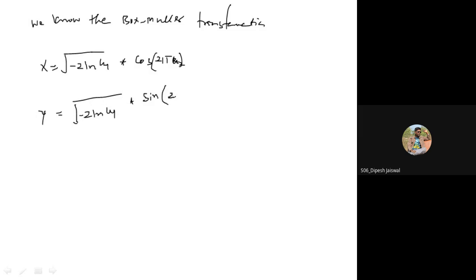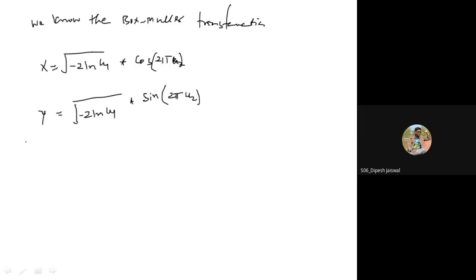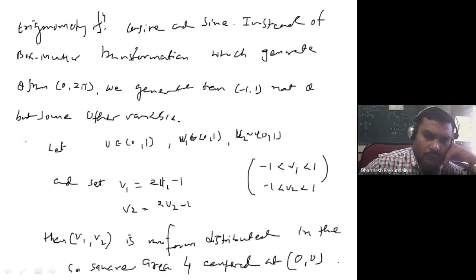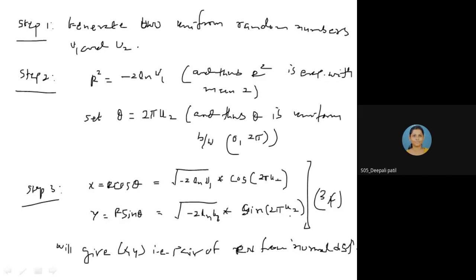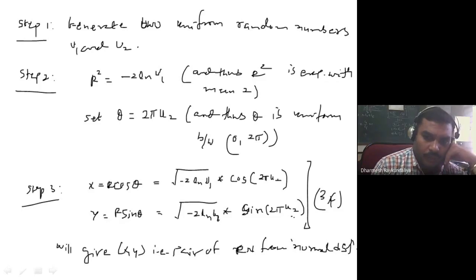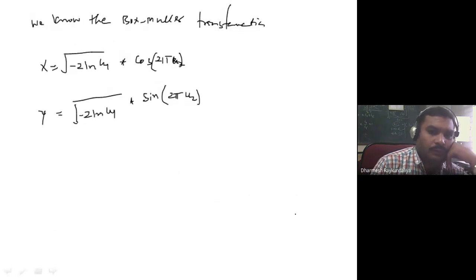Let us verify: these are u1 and u2. Here in both places the square root term has u1, and inside cos and sin it is u2. So that is what we have written. This is nothing but my cos theta and sin theta, because I am generating theta from 0 to 2 pi.